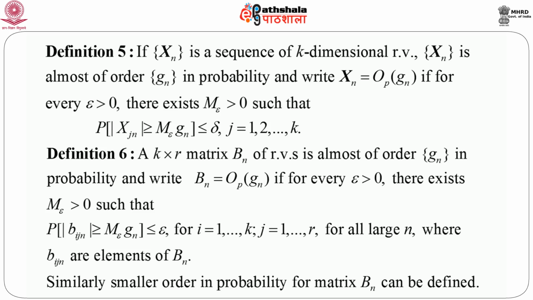So, this is how we define big O, or order of almost the same order as that of gn, for a sequence of random vectors.